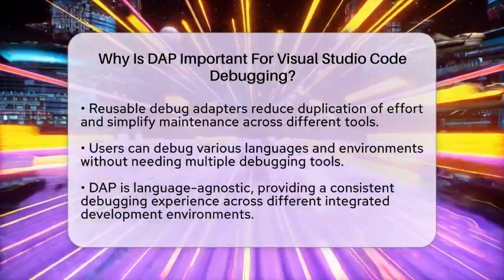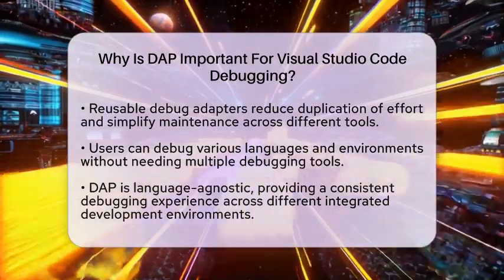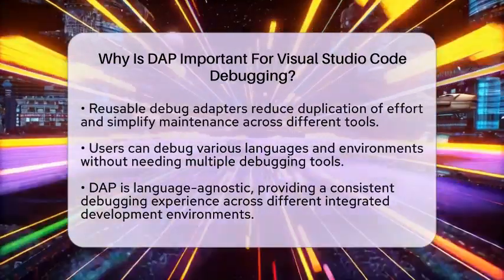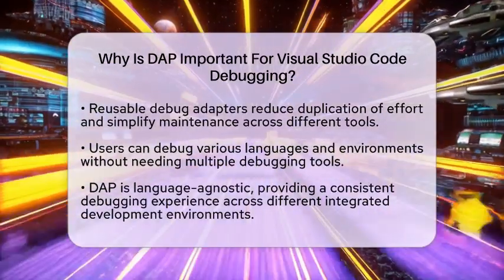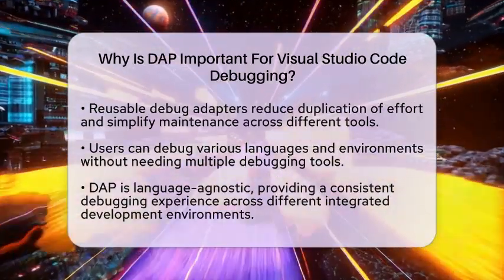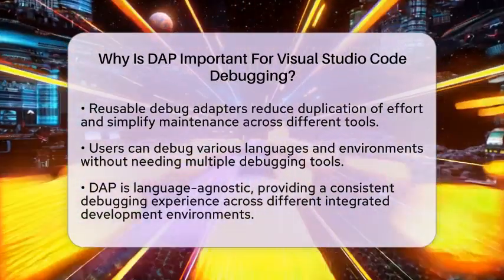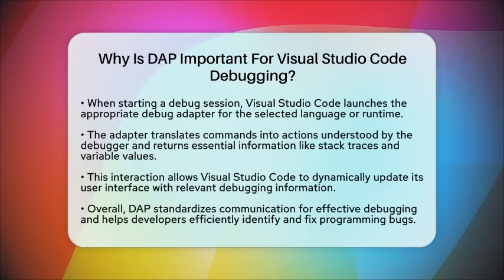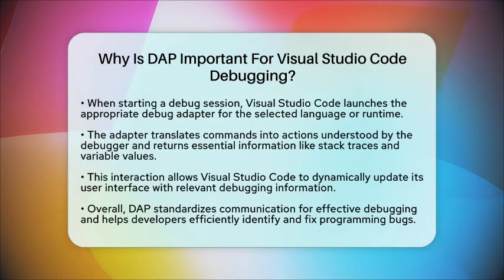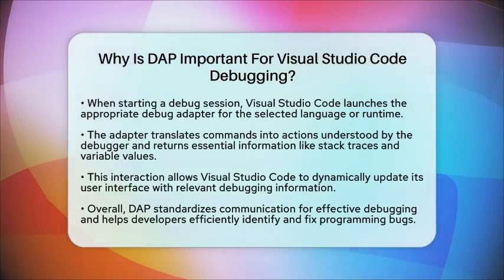When you initiate a debug session in Visual Studio Code, the appropriate debug adapter for your chosen language or runtime is launched. This adapter translates the commands from Visual Studio Code into actions that the debugger can understand. It then sends back important information, such as stack traces, variable values, and changes in program state.